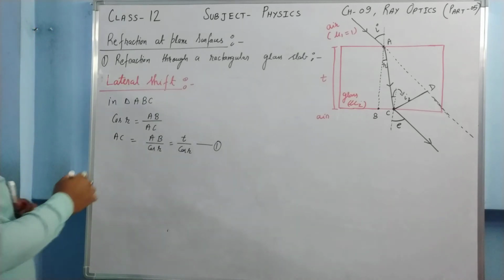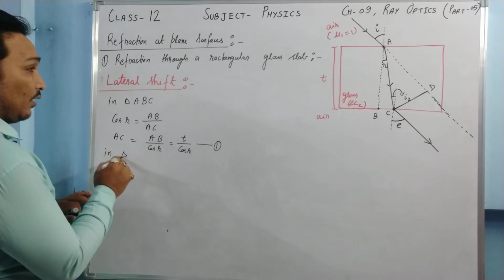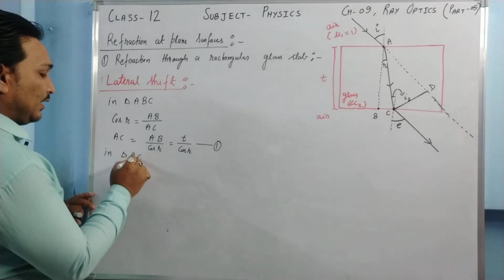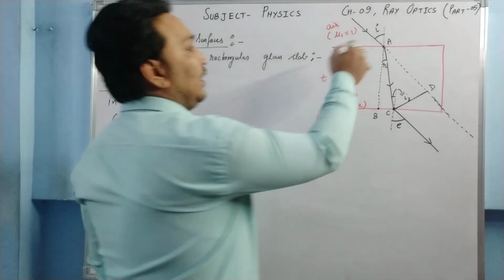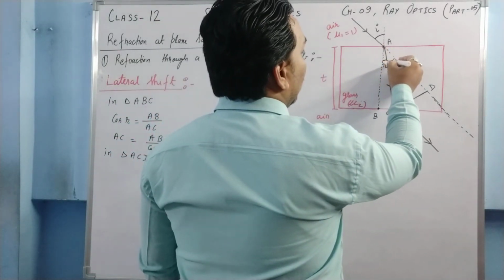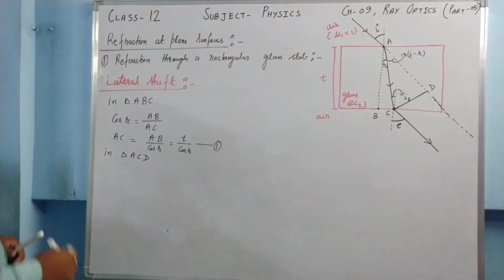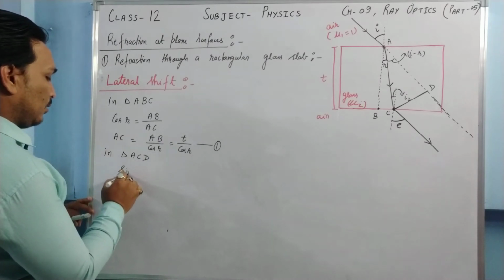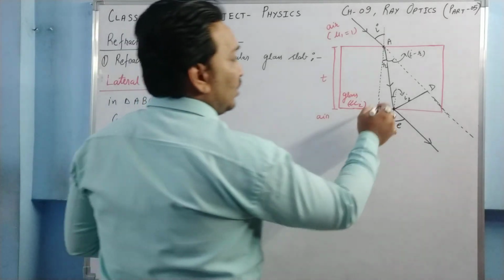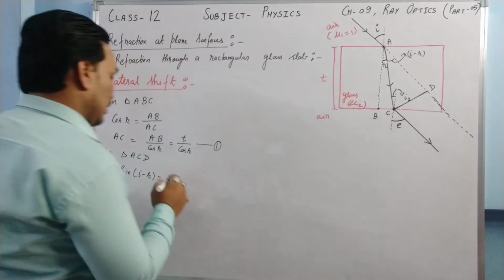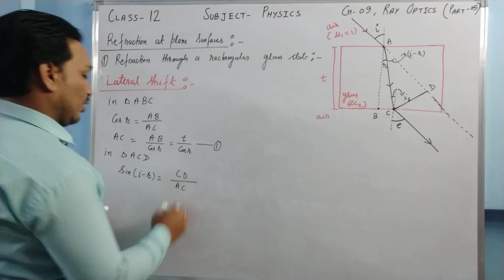Now I'm going to take our main triangle, triangle ACD. If this angle is I, this angle is R, so this angle is going to be I minus R. So I'm going to take sine I minus R, which is equal to perpendicular upon hypotenuse. In this triangle ACD, perpendicular is CD, and AC will again serve as the hypotenuse.